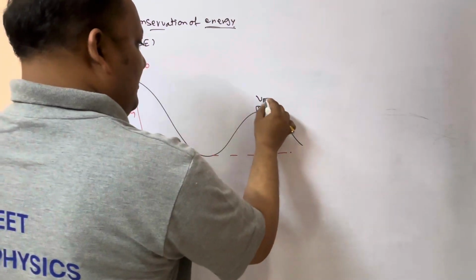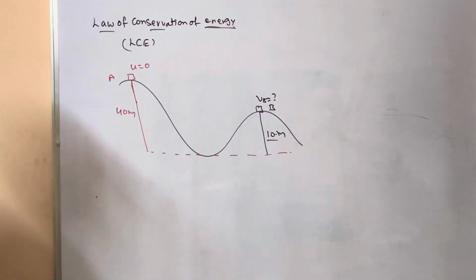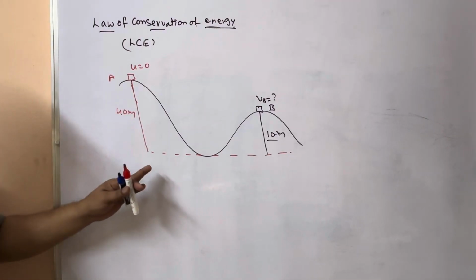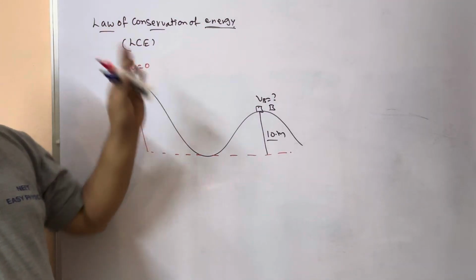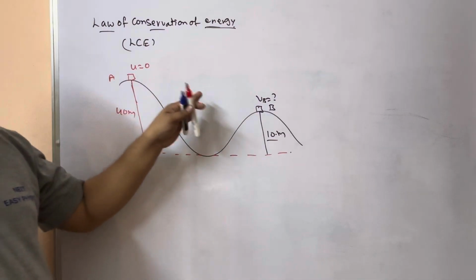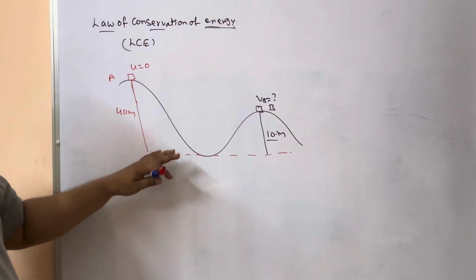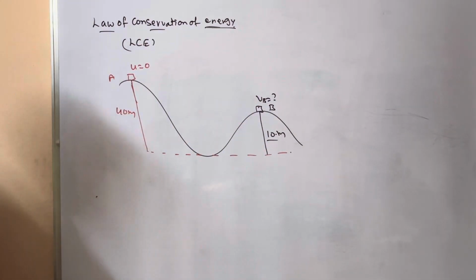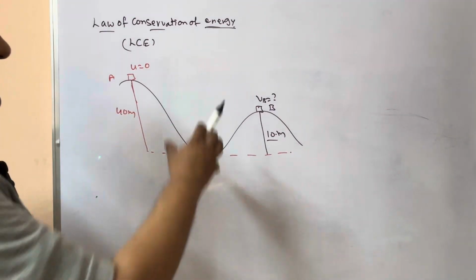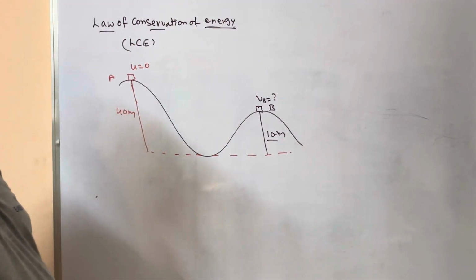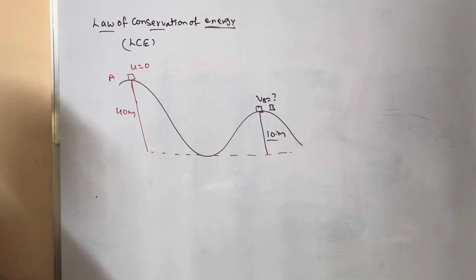What is the velocity at B, they will ask. In this case, we are going to apply the law of conservation of energy. Not only in this case, in so many cases we can apply it, but you should come to know where to apply this law after reading the problem. That is going to be the challenge.